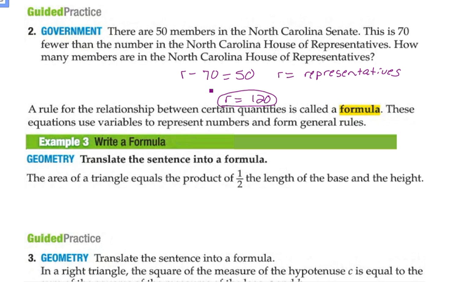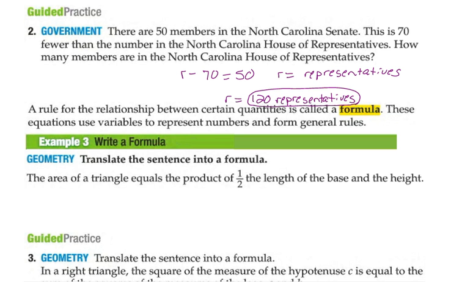You can write an equation like that, or kids are going to say, all right, well, I'm going to take 70 and add that to 50, and I know that it's 120. And since this is a story problem, I need to say representatives, or else I get half points off. Okay, so please understand that there are many different ways. There is no right or wrong way to get the answer.